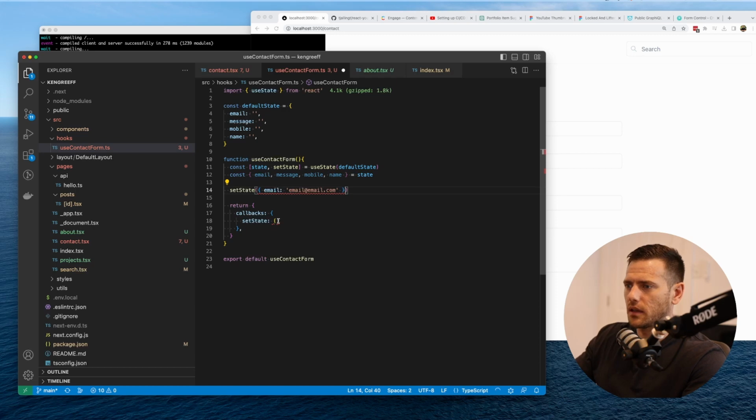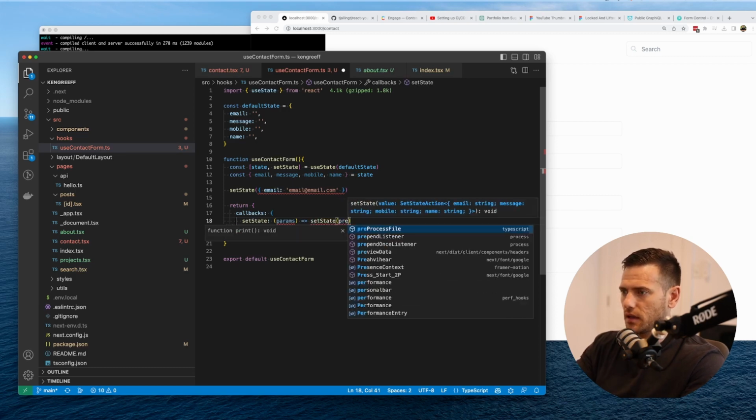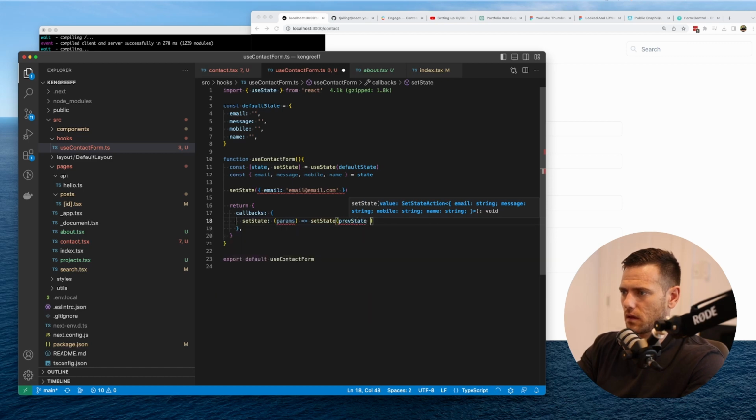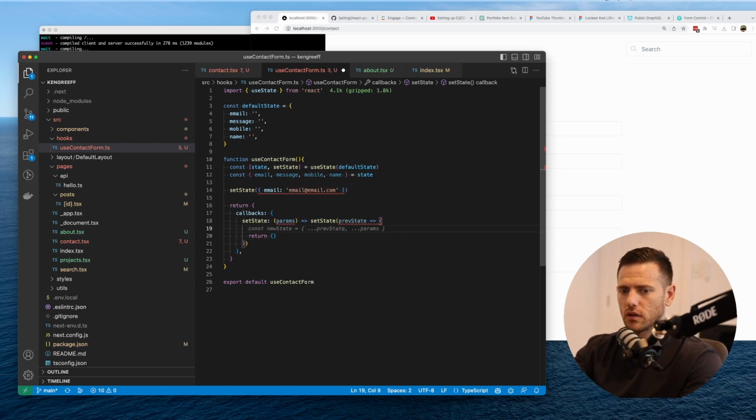So what we're going to get is a new object here. So we're going to say params, or it could be changes. Then with setState, we get the previous state, and then we return the new changes. So we return our new state. In here, we get the previous state, and then we return this.